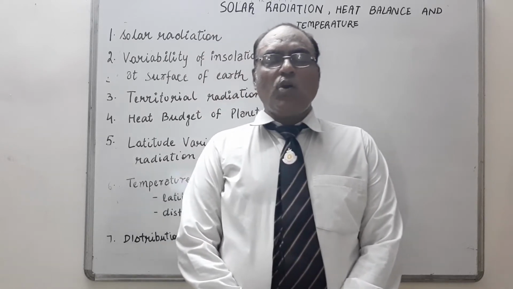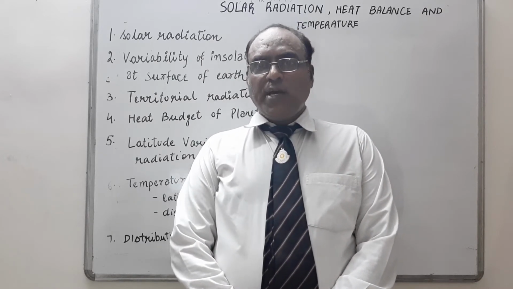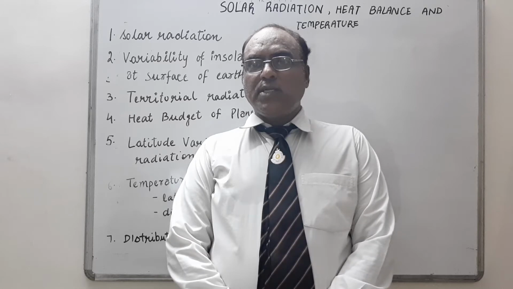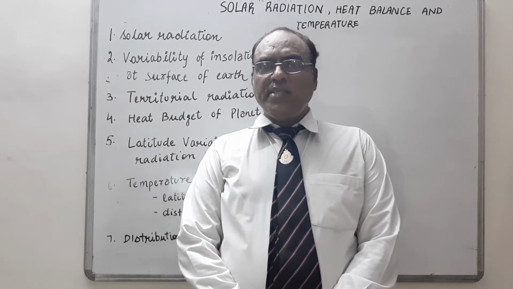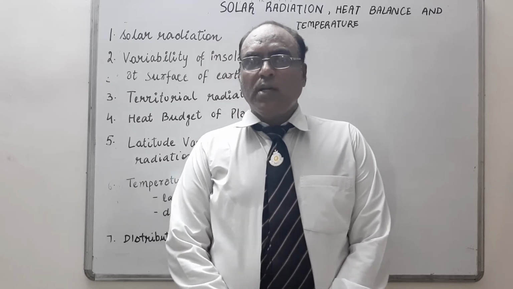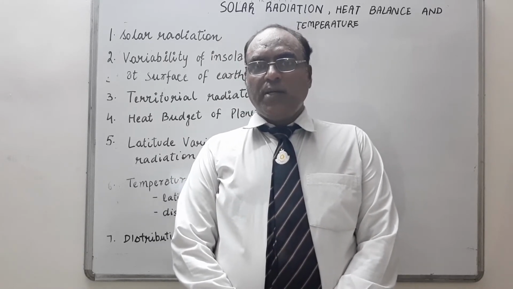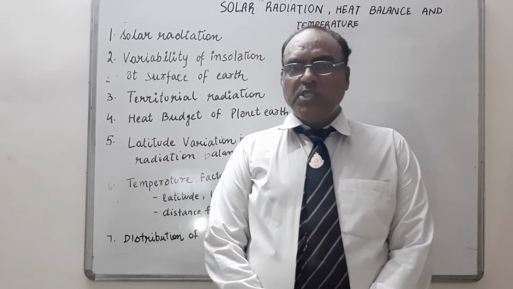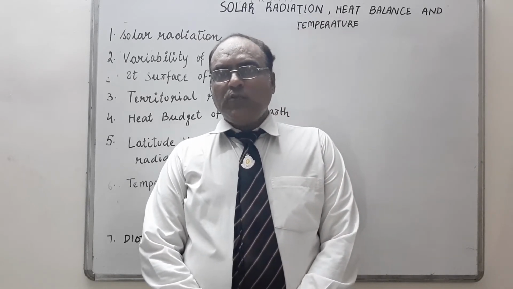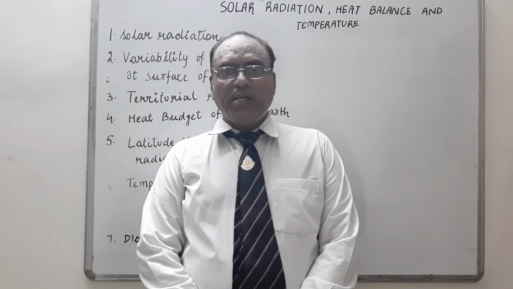As we know, earth is a geoid. Geoid means it is just like an egg, the shape of an egg. Therefore it is geoid and it resembles a sphere. So sun rays cannot be vertical everywhere. Somewhere it is vertical, somewhere it is oblique. So earth receives a lot of variation in energy for that. So what is the average amount of energy received by earth? It is 1.94 calories per square centimeter per minute at the top of the atmosphere.